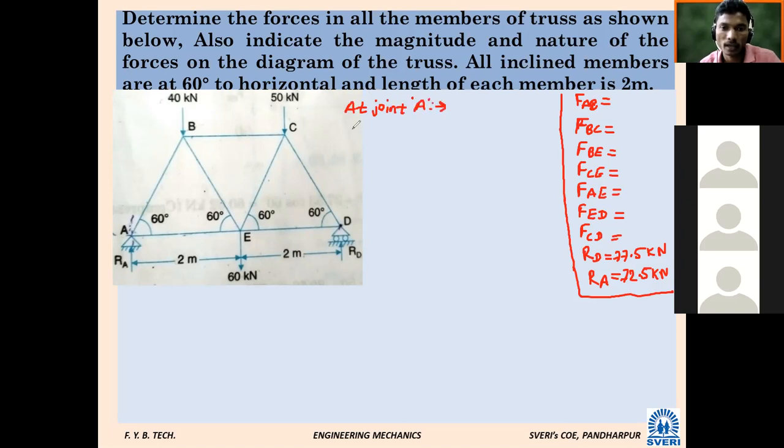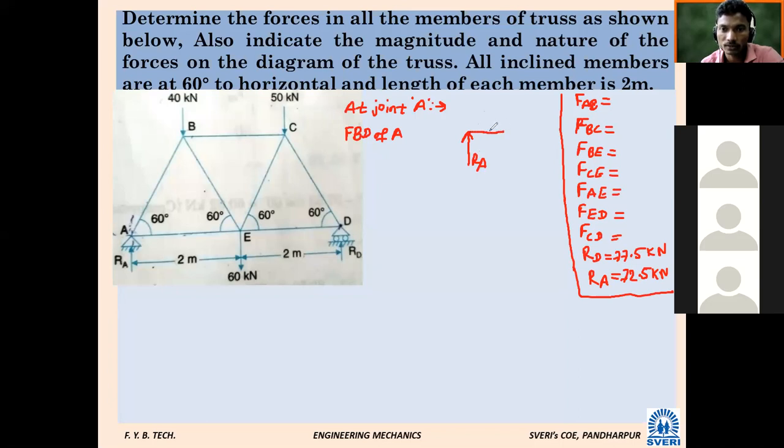So here I have to draw the FBD of A. The vertical force will be RA, which we have calculated. Then AE will be a horizontal force.